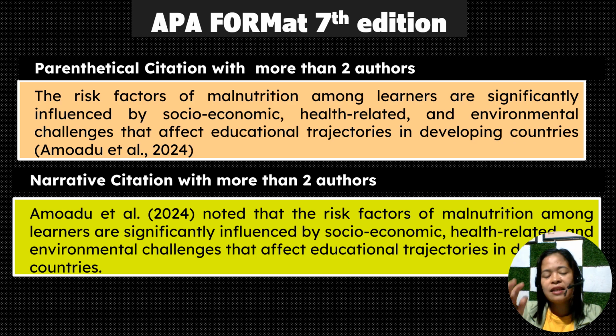So that is how we write et al. if we have more than two authors, in parenthetical citation and in narrative citation.